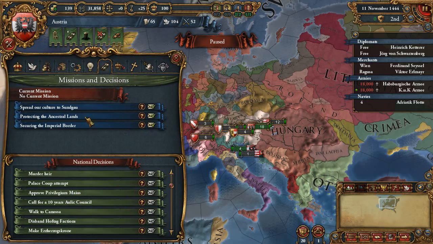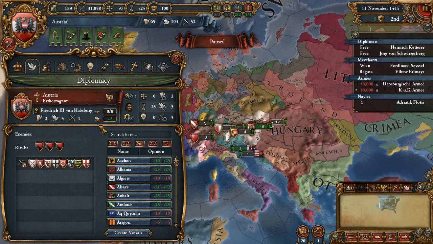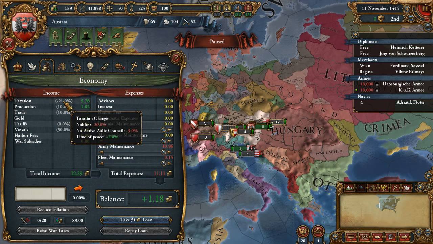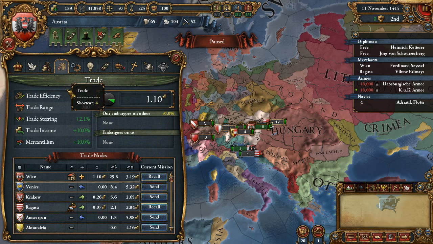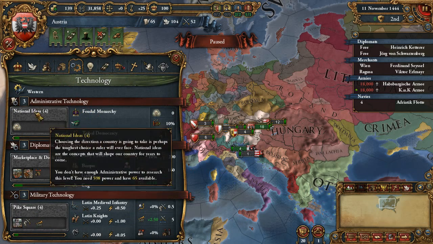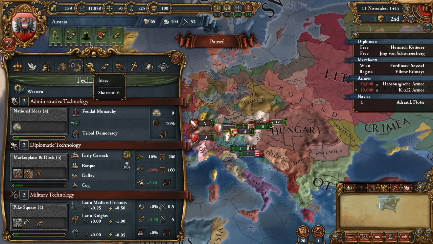Okie dokie. Now, we're allowed to have 8 relations. Really? Most nations start with 4. Holy crap. Alright, economy-wise, we're making some money. That's not too much, but we're making it. Nobles really cut into our taxation, which is also the one reason I want to disable factions. We are Western, obviously, 333.